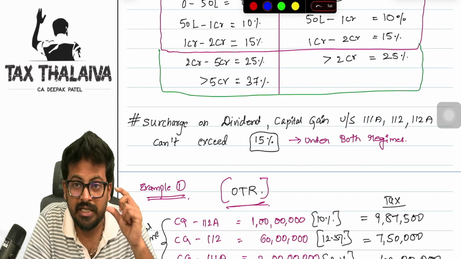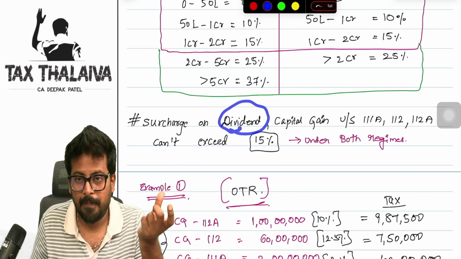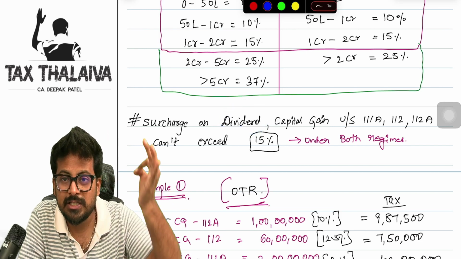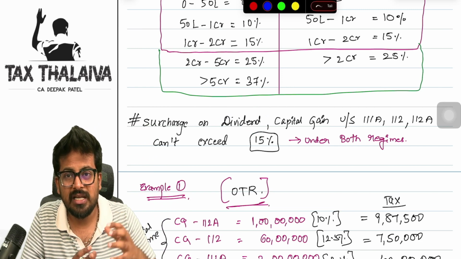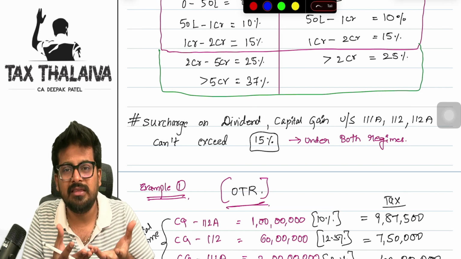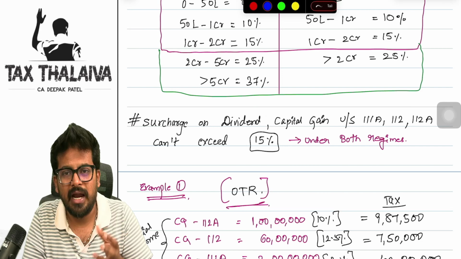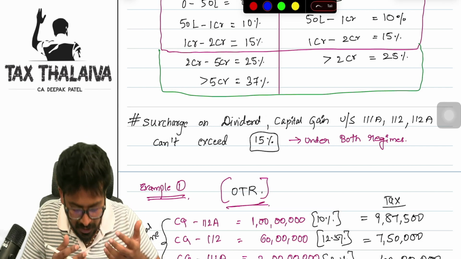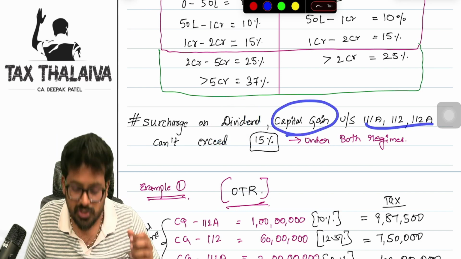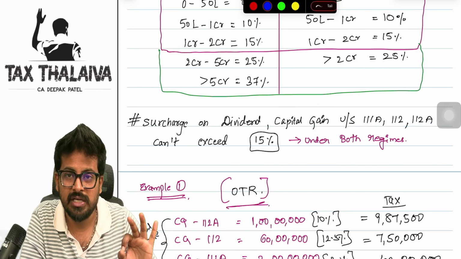Now you will get one doubt. Sir, dividend is a special income. We do agree it is a special income, but it doesn't get taxed under special rates of tax, because there is no separate tax rate for dividend income. We calculate the tax on dividend income by including it in the other income, the normal income, and then we apply the slab rate on that. Then why are we mixing it with those special rates of incomes? We will get to know with the help of an example, and that is where the complication is all about.